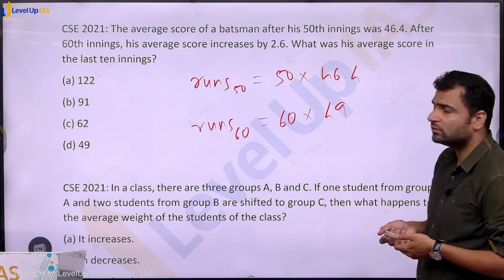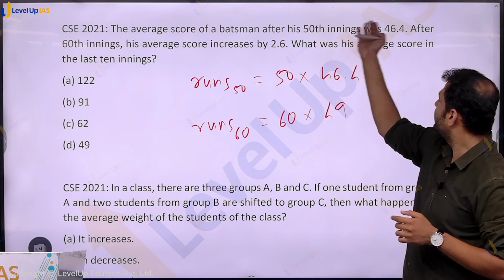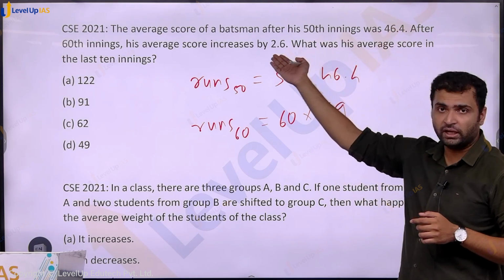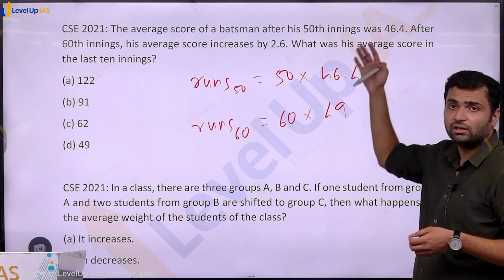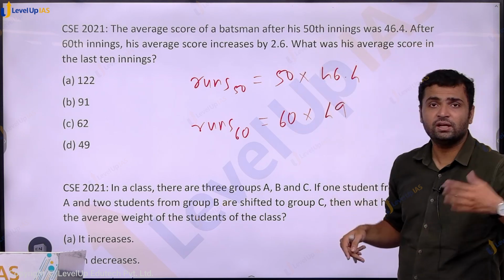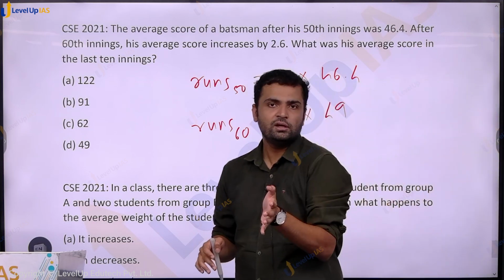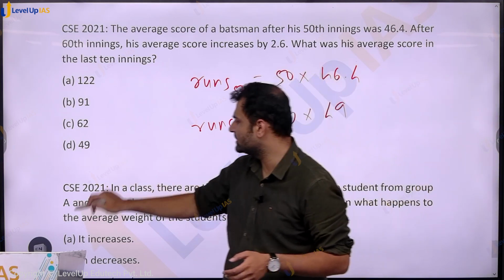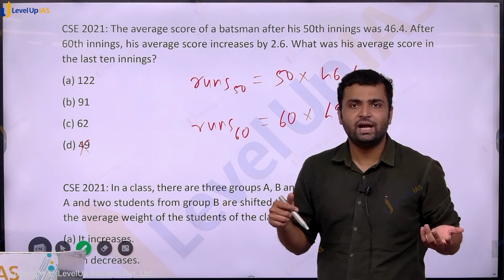And anyway, you can use your intuition as well. See, the average has increased from 46.4 to 49. So he must have scored a good amount of runs, more than the average, more than the new average also. He must have scored more than 49. The average would have been more than 49. Then only can it bring it to 49. So the answer cannot be 49. He needs to score more than that average.